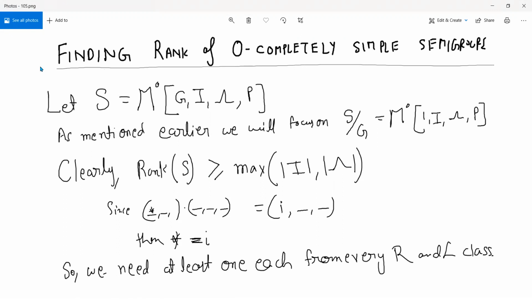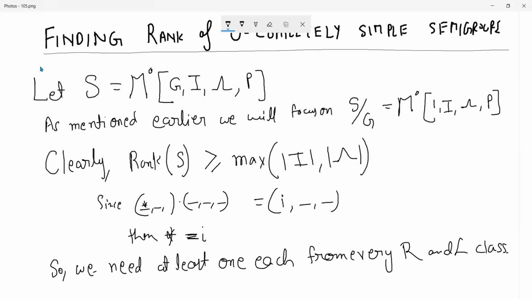Now, what's a lower bound? The claim is that the rank of S will be at least the number of rows or the number of columns, right? This is true because, let's say you want to generate... we know that S is a triple, where we have a row, the group element, and the column element, and every element looks like this.